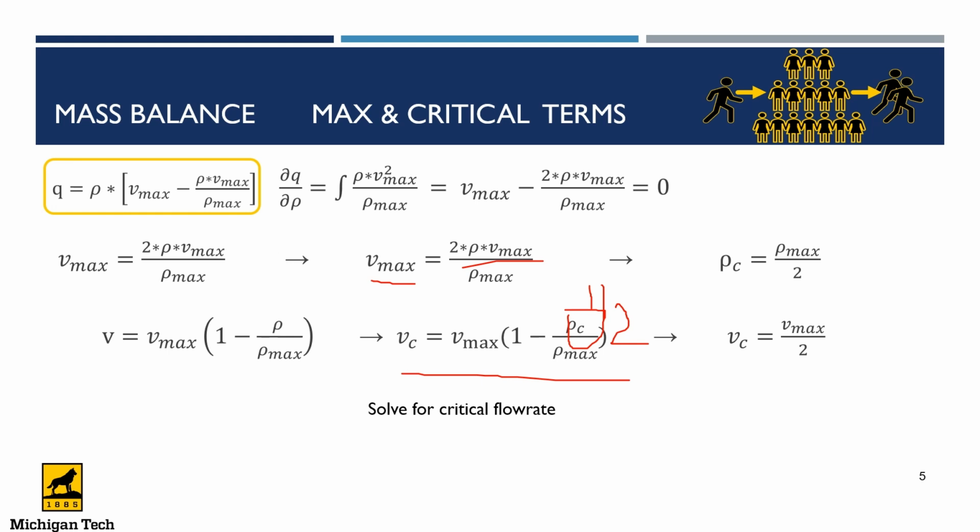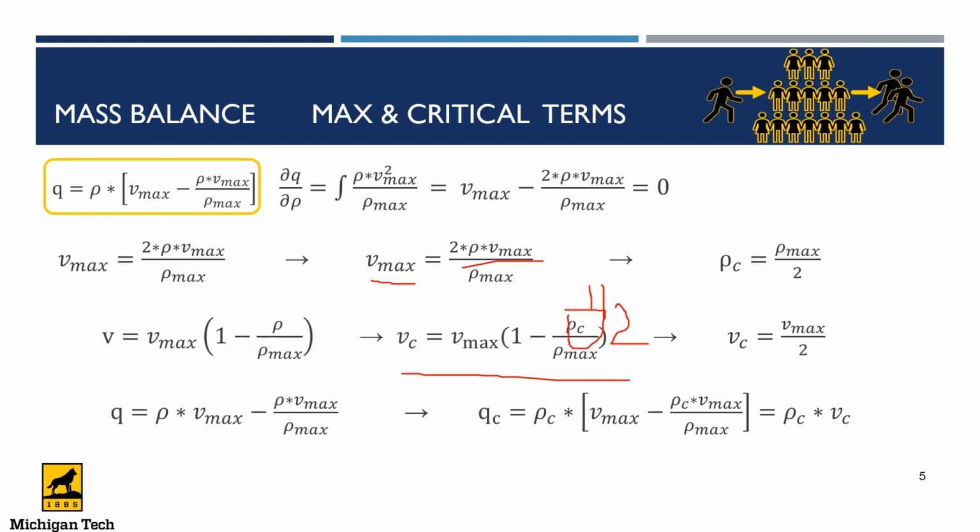Then for the critical flow rate, from the previous slide, we have that flow rate is equal to density times velocity. So at critical points, the critical flow rate should be equal to critical density times critical velocity, which is what we represented here. It can be represented in 2 ways, either by using the previous expression and substituting the values, or writing Qc is equal to critical density times critical velocity.